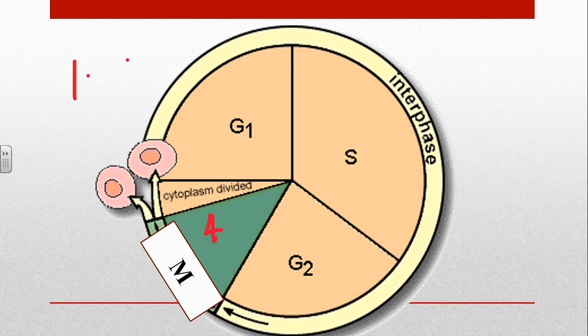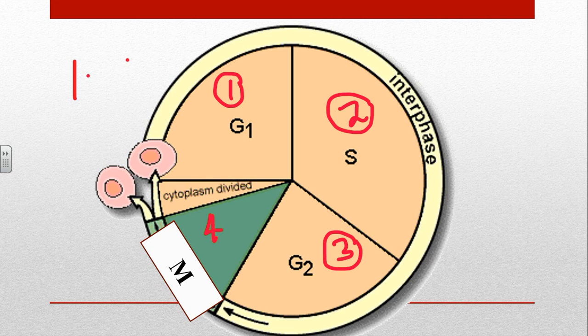Now interphase can be divided into three subphases. The first one is known as G1, the second one is known as S phase, the third one is known as G2 phase. Now G1 will occur first, followed by S, followed by G2, and G2 will then enter M phase.